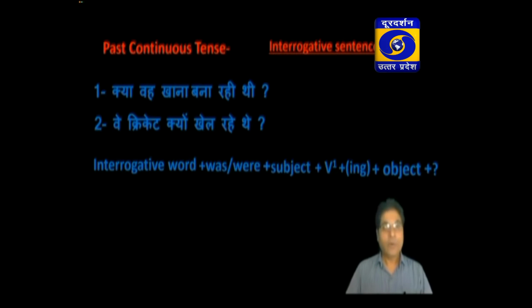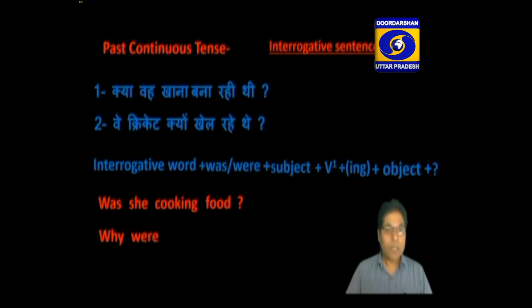Let us try to translate this sentence. Here there is no interrogative word, it means the sentence starts with a helping verb. Was she cooking food? वे क्रिकेट क्यों खेल रहे थे? Here there is an interrogative word. क्यों? It means why. Why were they playing cricket?